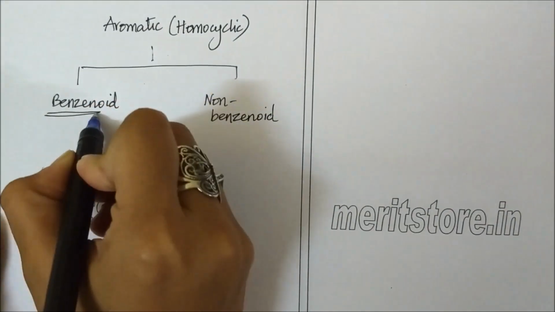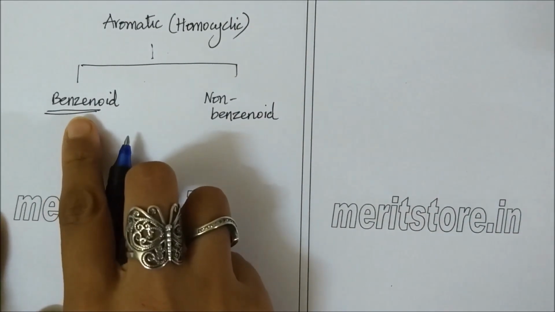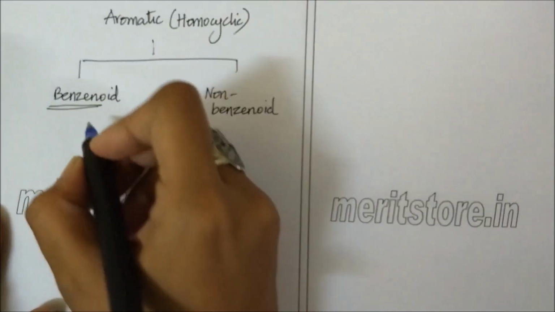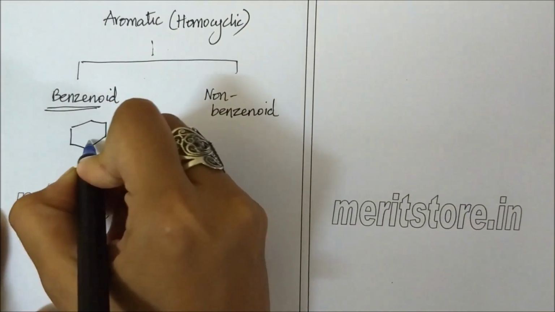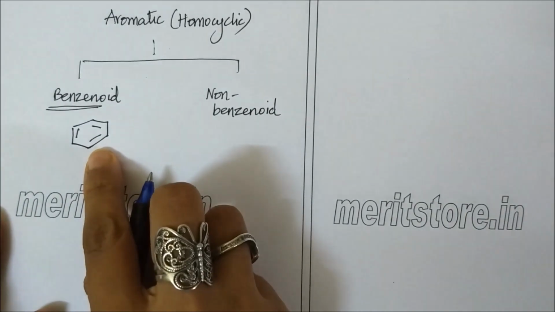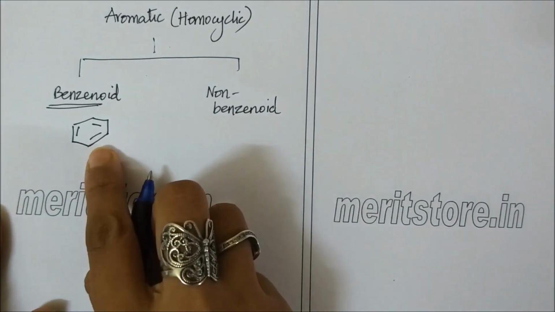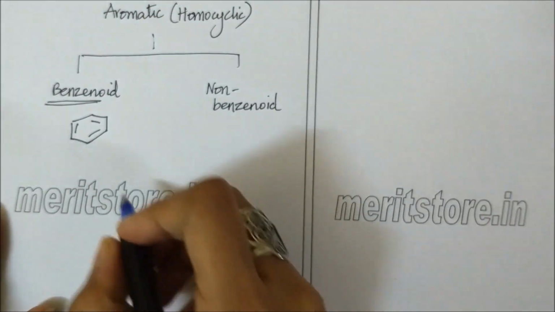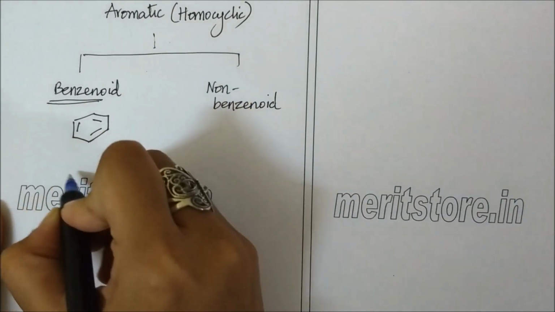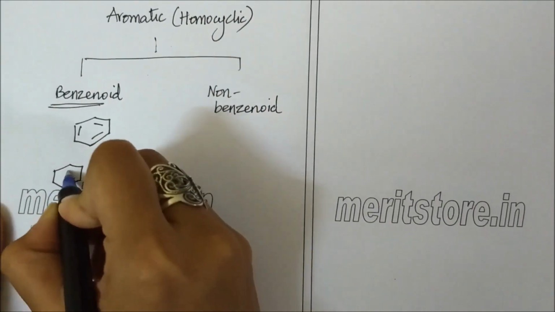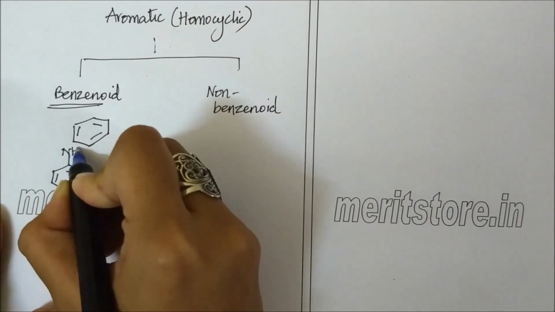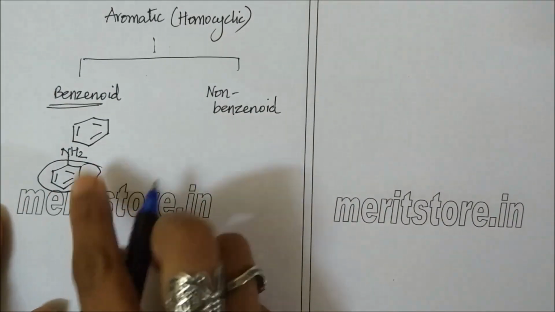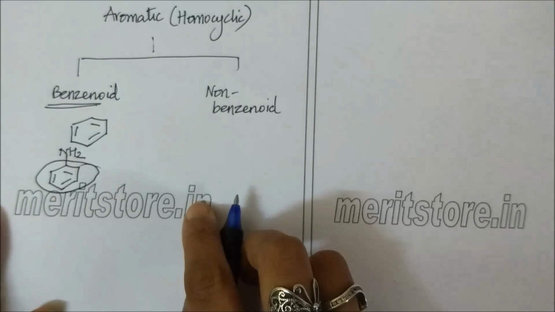Benzenoid, as you can see from the word itself, has benzene in it, and hence these compounds resemble a benzene nucleus. This is benzene. Any compound which consists of a benzene nucleus is called a benzenoid aromatic compound. A simple example is aniline, in which there is a benzenoid nucleus and hence it is a benzenoid aromatic compound.